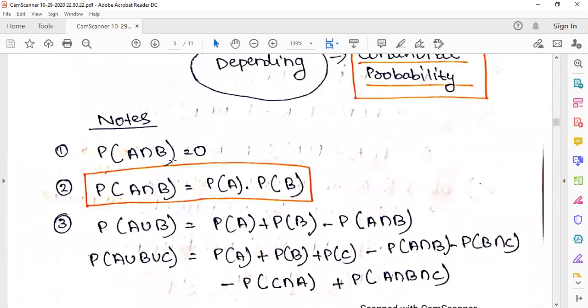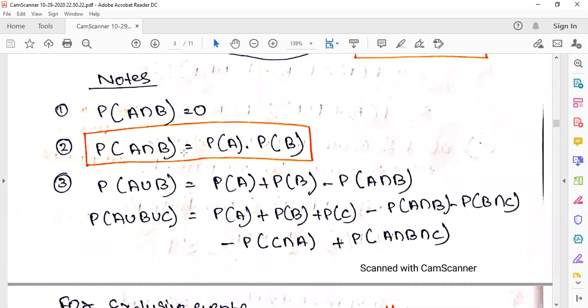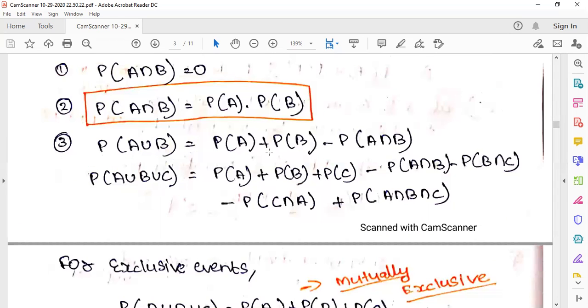Some important points. When I ask you, just say it in your mind. Probability of A intersection B is equal to 0: what kind of event is it? Mutually exclusive. Probability of A intersection B is equal to probability of A times probability of B: what is it? It is an independent event. And now this formula you should remember.